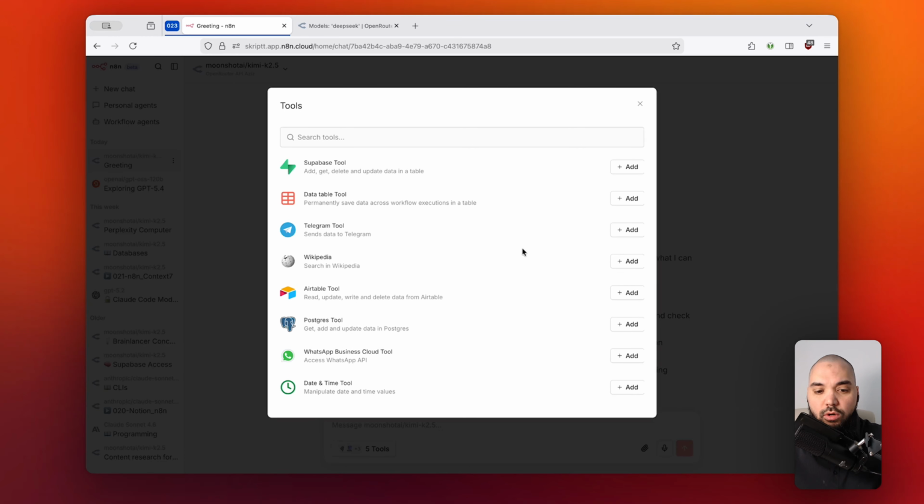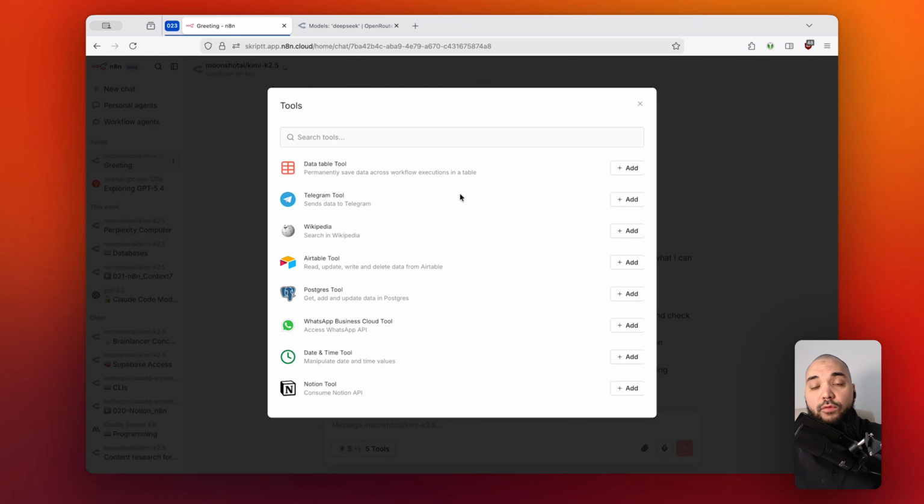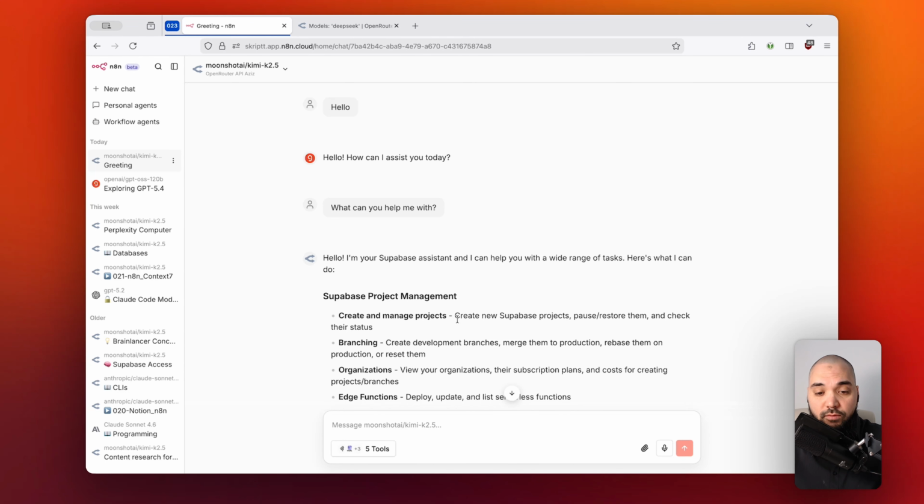So if you wanted to talk to your database, so for instance, you wanted to have it be able to talk to your Airtable database, or if this was Postgres, or you wanted to give it access to any of your Telegram tools or whatever, then you can actually add this to the functionality of this specific thread, right, of this specific conversation that you're having with this specific model.